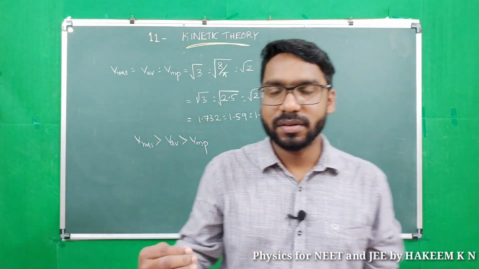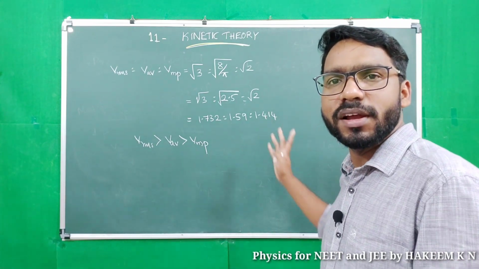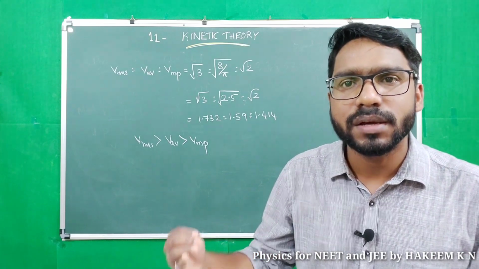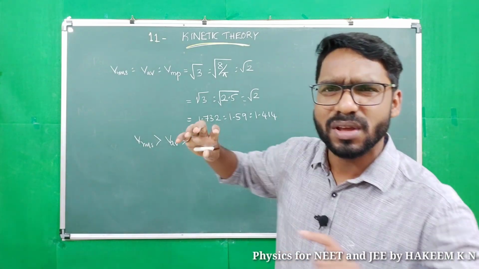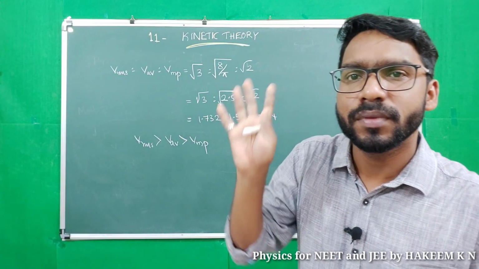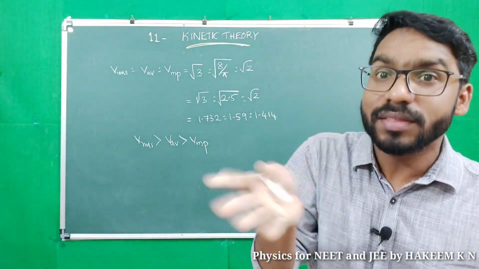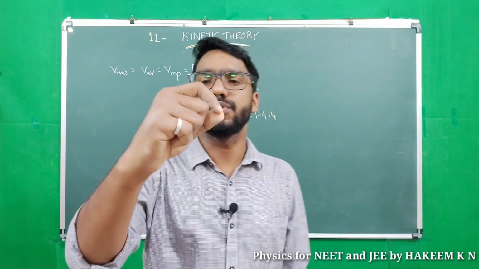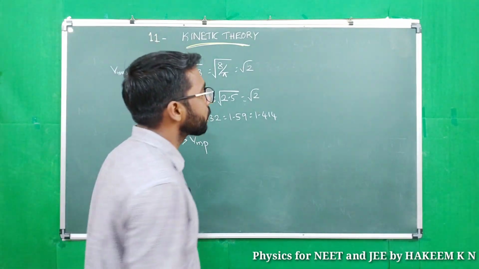But some molecules have speed greater than RMS speed and some molecules have speed less than most probable speed. So most probable speed is not the slowest and RMS speed is not the fastest. That is explained by Maxwell's speed distribution law.